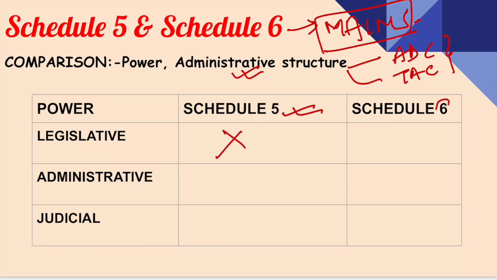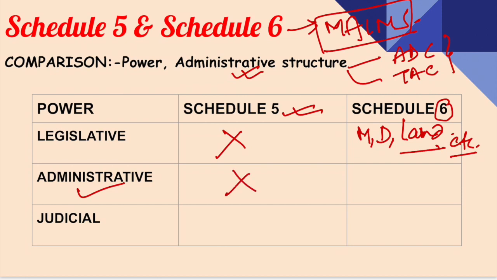No. Then the Schedule 6 can make the law with respect to marriage, with respect to divorce, with respect to land, etc. Okay, so they have the legislative power and administrative power. Does the Schedule 5 areas have administrative power? No. The Schedule 6 areas have administrative power with respect to administration of schools, dispensary, and regulation of money lending also. Now, the third thing, does the Schedule 5 enjoy judicial power?